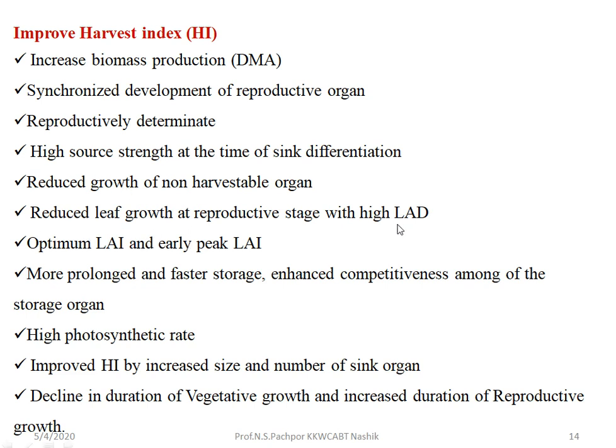Okay, so that is what we call the increase in leaf area duration, but the leaf growth is reduced at the reproductive stage. Then there should be optimum LAI and not an early peak LAI. So LAI should not be high in the early stage of development, and there should be optimum LAI during the growth and development of the plant.